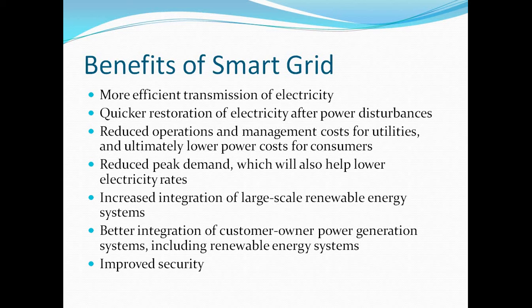Also reduced cost, which depends on the utilities and on the consumer's requirements. Also reduced peak demand, which will also help to lower electricity rates.